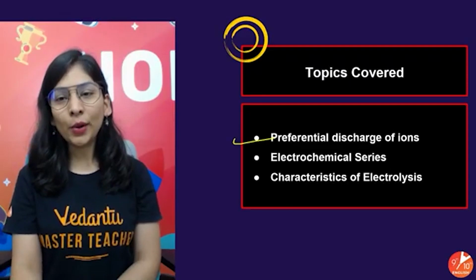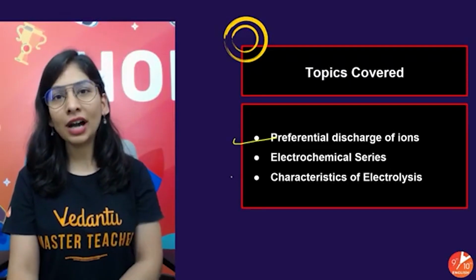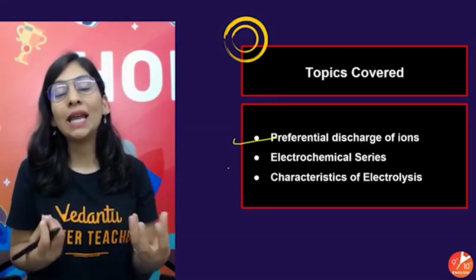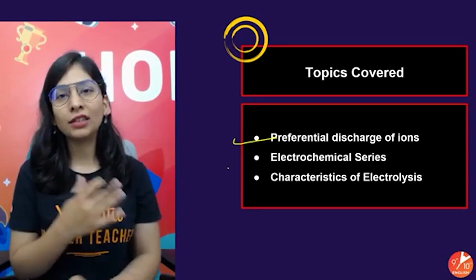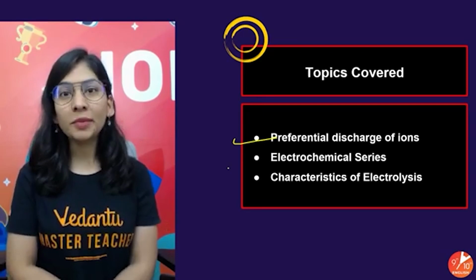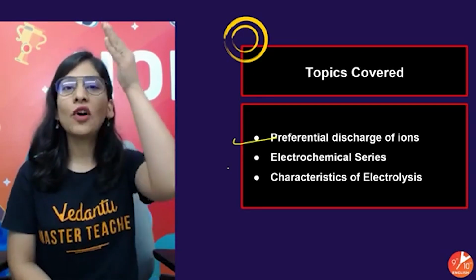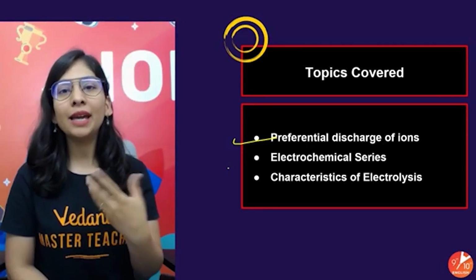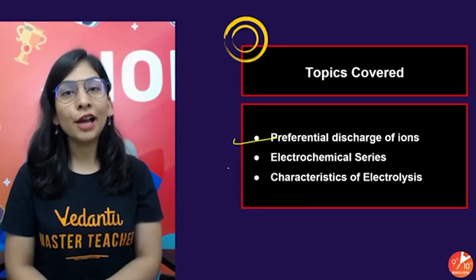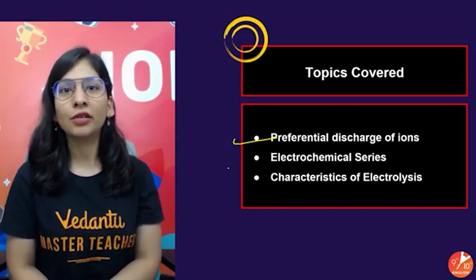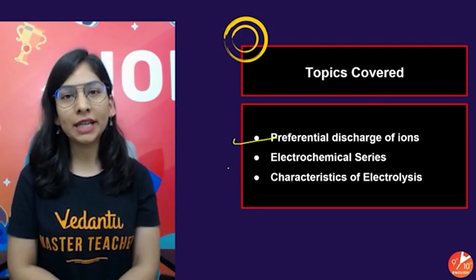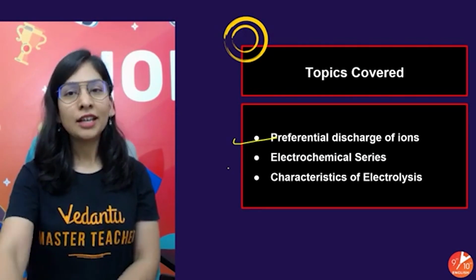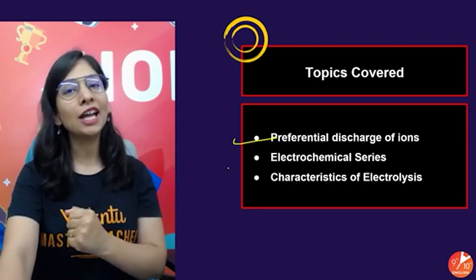And today we are going to talk about preferential discharge of ions, that when we have more than one cation or anion, how will we decide which will go towards the cathode and anode? The electrochemical series is quite important because on that basis only we'll be able to select the ions that are going to discharge on a particular electrode. And then we'll definitely talk about the characteristics of electrolysis. Shall we start with the very high josh?